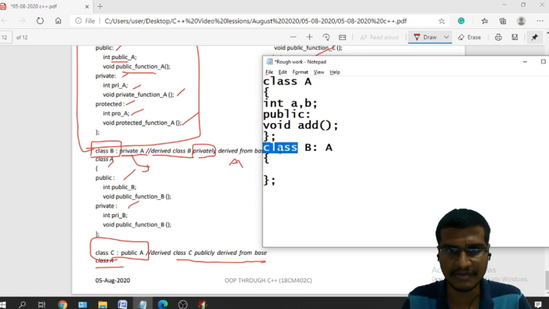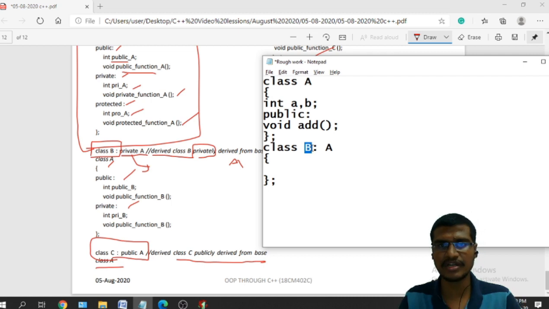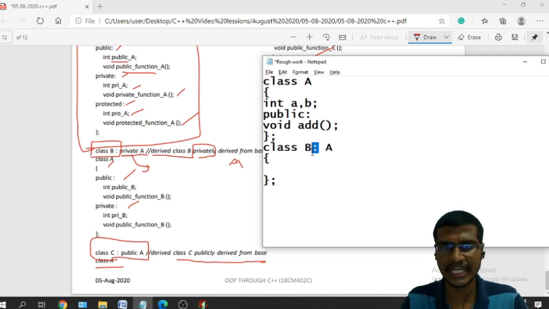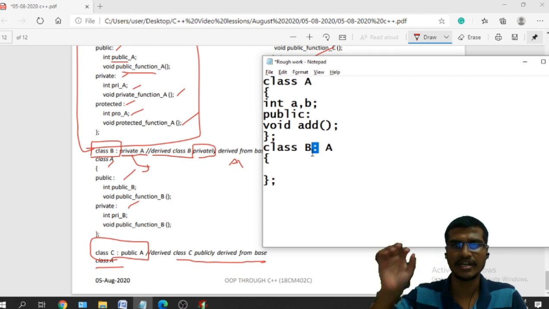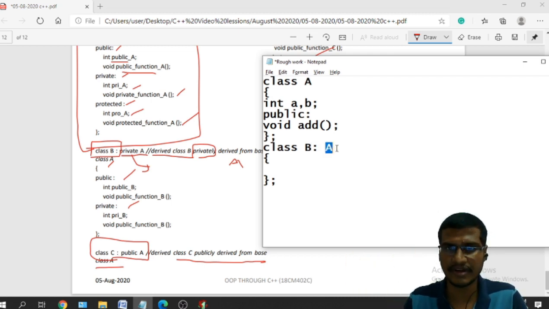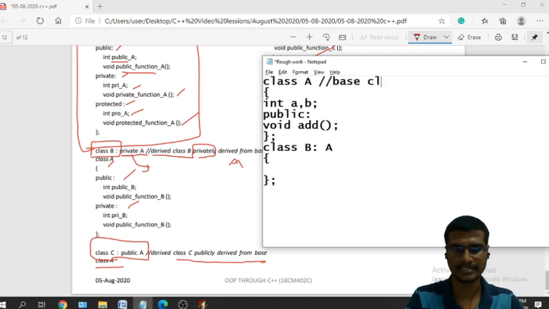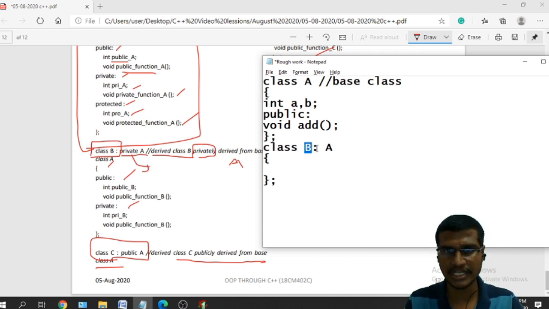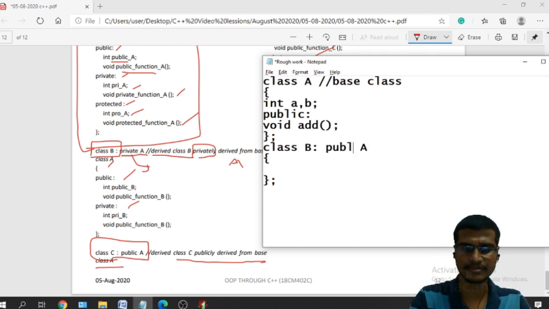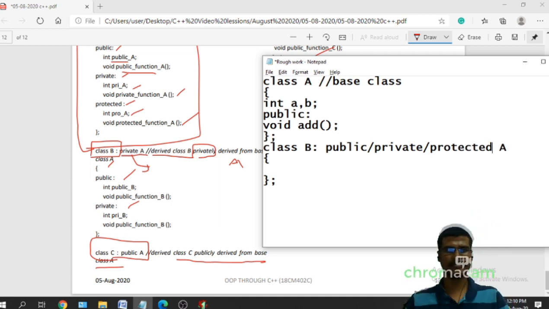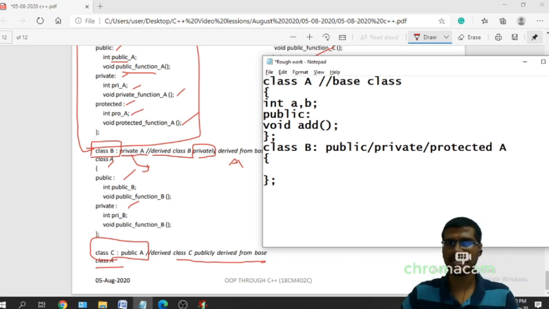First is the keyword class, and then the name of the derived class, B. And I have to use the single colon operator. What is the meaning of the single colon? I am deriving from another class, that is your base class. Here the base class is A. In between the derived class name, the colon, and the base class, I have to mention the access specifier. I can specify either public, or private, or protected.